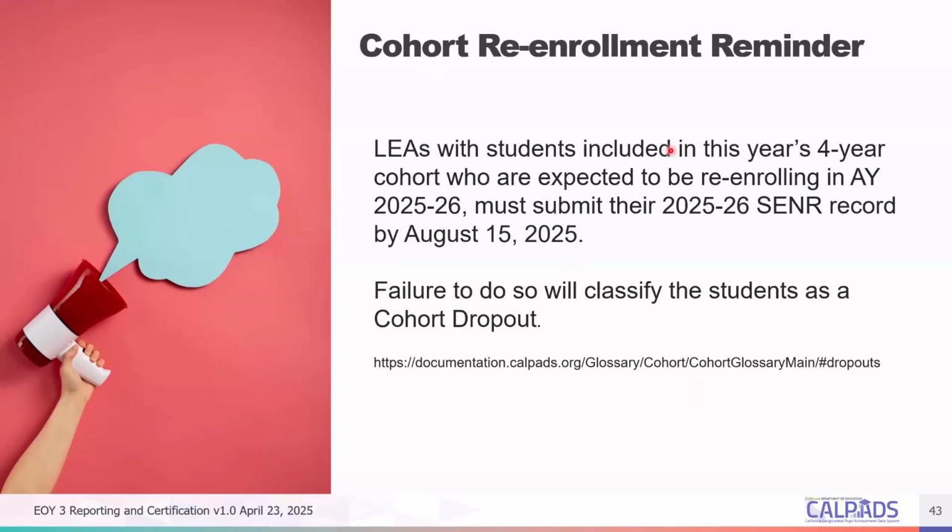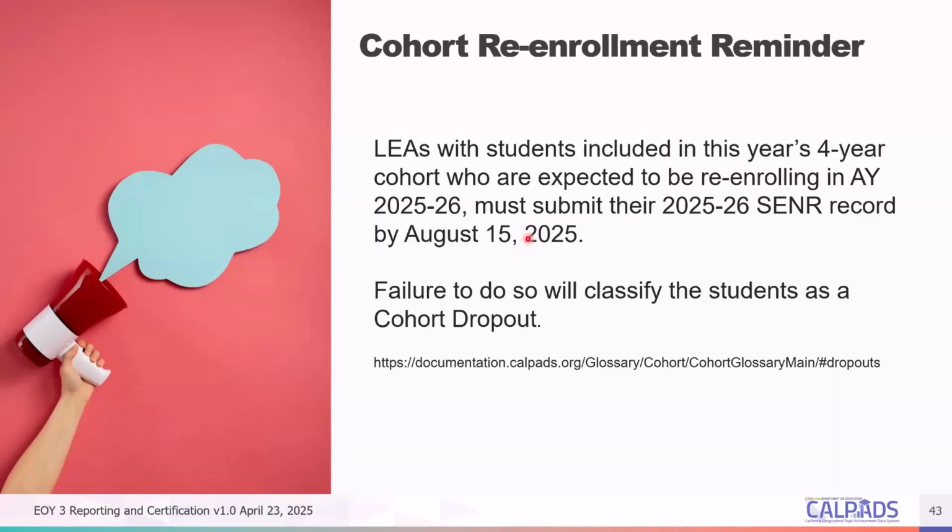The reason behind this is that if a student was exited with an E155 and the student does not have a future enrollment reported before this August 15 collection, those students will be considered as a dropout. So if you have students who are coming back for transition services or coming back for just a fifth year, make sure that you have a re-enrollment record in there. Otherwise, CalPADS, in the cohort reporting, will consider them as a dropout.